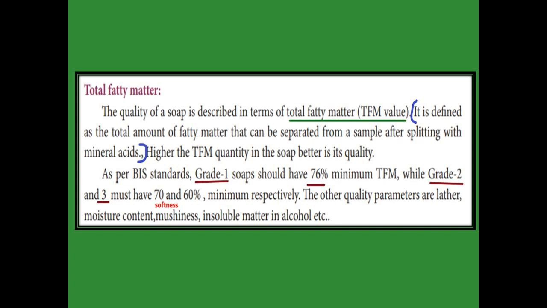Then the quality parameters are lather, moisture content, and mushiness. Mushiness means softness, and the soap should not be soluble in alcohol. These are all the quality parameters to find out the soap quality.